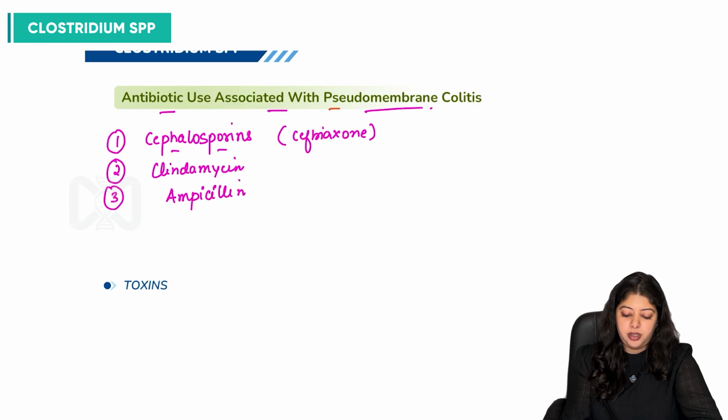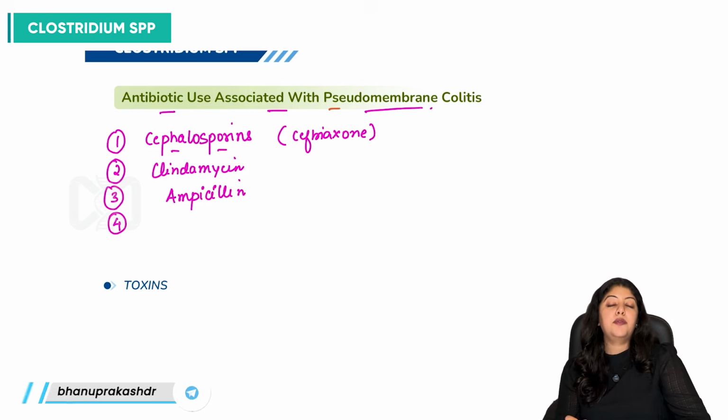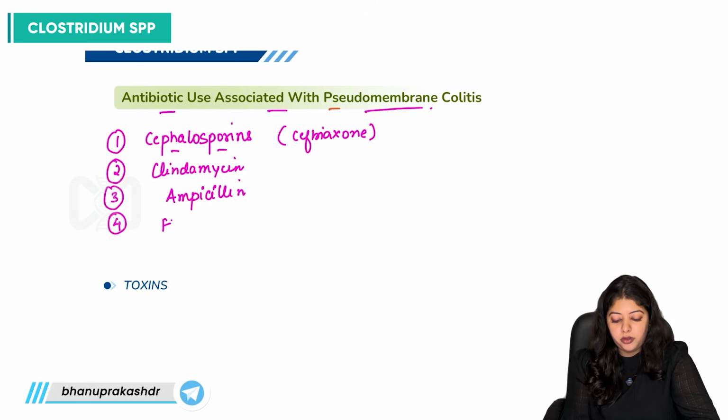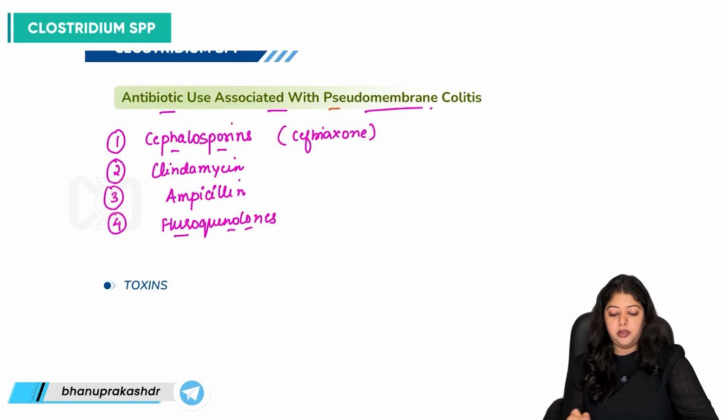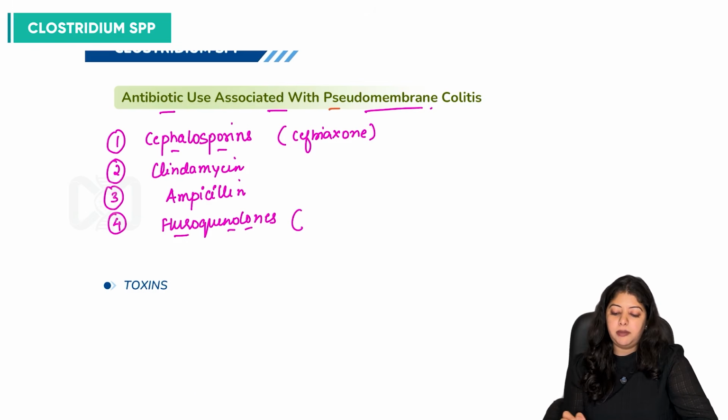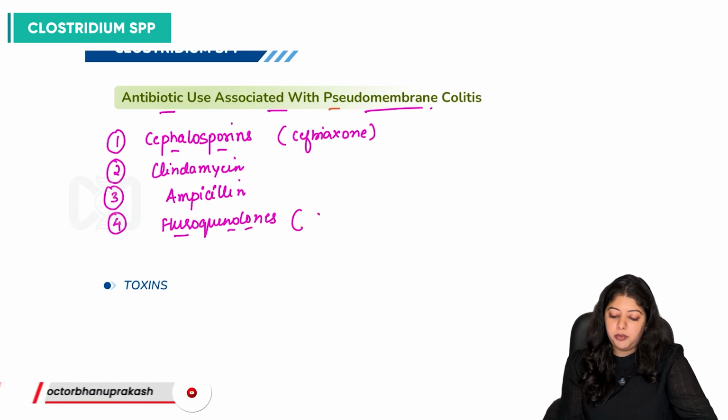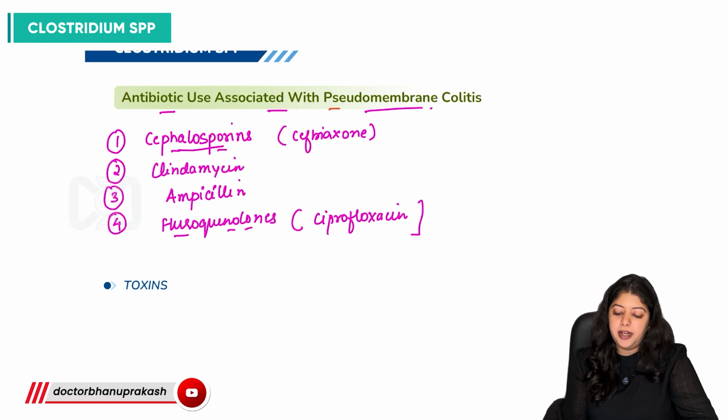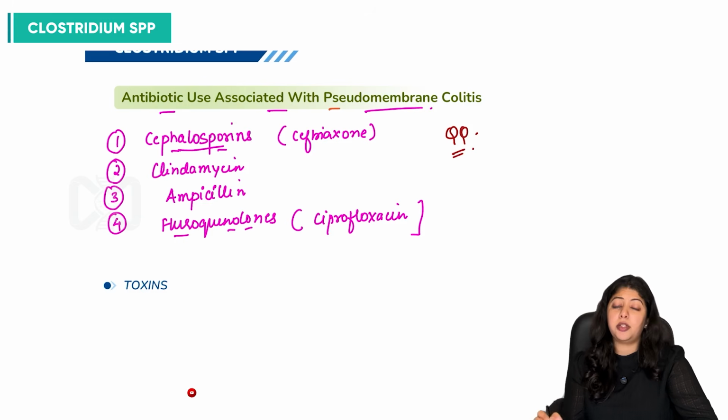Ampicillin use. And can we say fluoroquinolones also? Fluoroquinolones, which predispose the community to development of such condition. So can we say ciprofloxacin? So these are few antibiotics which are most commonly associated with development of pseudomembrane colitis.